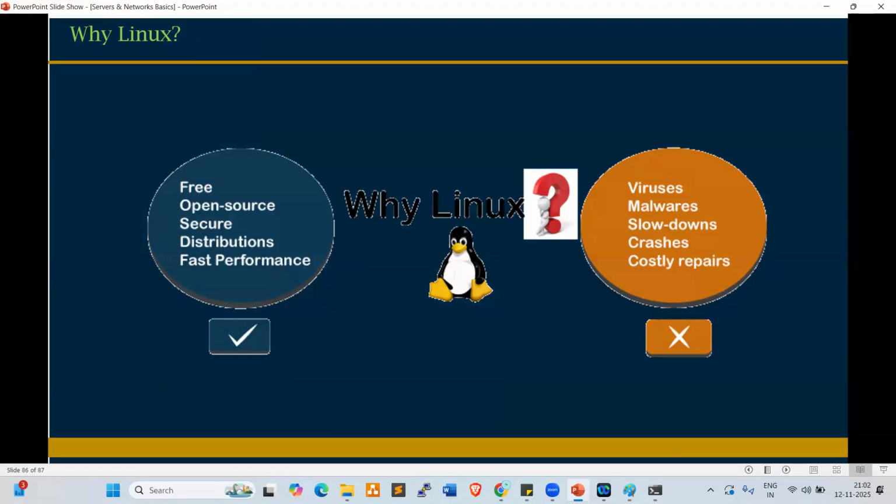So in laptops and desktops, we are using Windows, right? A few people are using macOS also, but most of the people, most of the project teams, are using Windows. Fine. Clear, everyone?